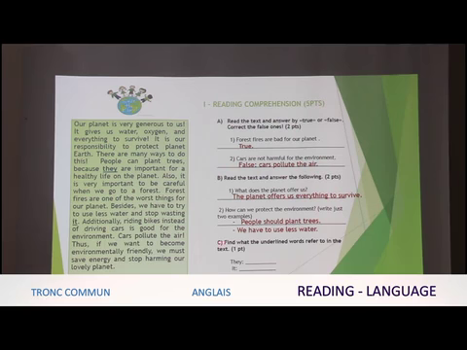Now we move to C. Okay, find what the underlined words refer to in the text. Underlined means a word which has a line under it. Like this one, we have they and we have it. So let's read.